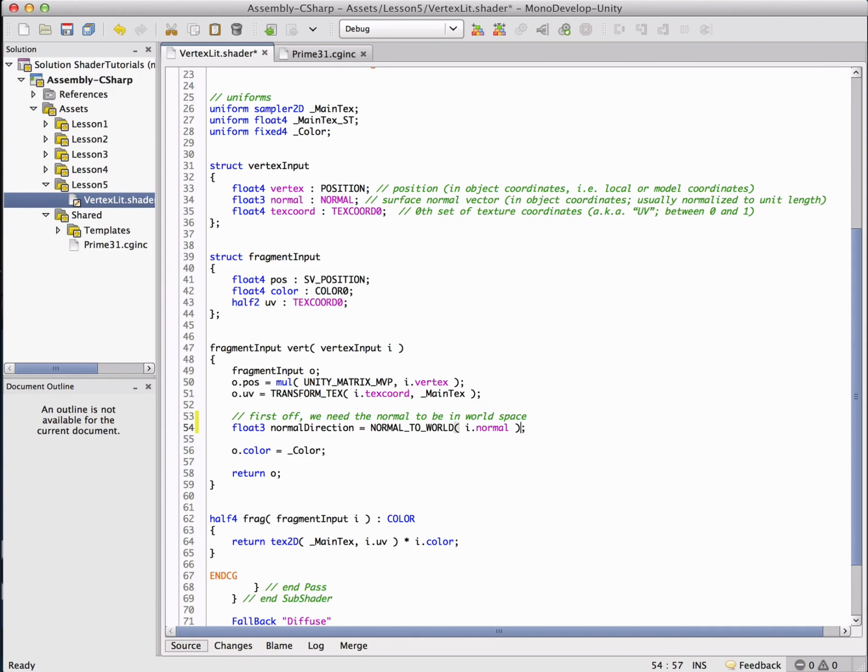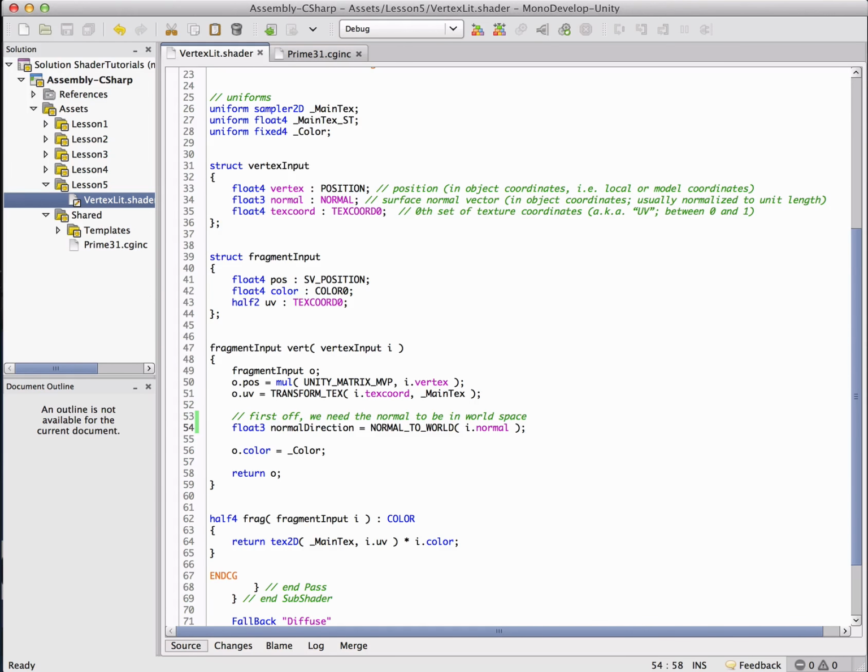Okay, so that's a lot easier to look at. I can tell what it's doing a lot easier than previously. So much better, much easier to work with. And this is something you should use your includes for all the time. Anytime you have ugly code that's going to be duplicated all over the place, just stick it in an include file, make it nice and clean, give it a good name, and then you'll be able to actually read your shaders later on.